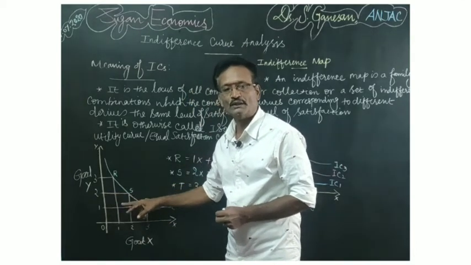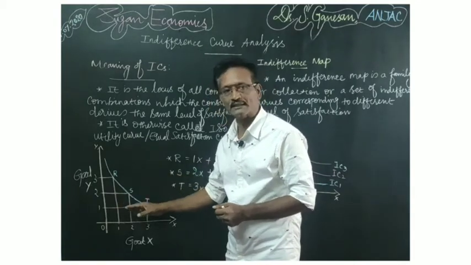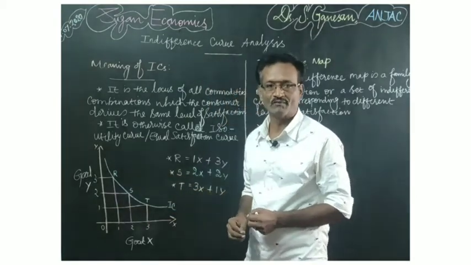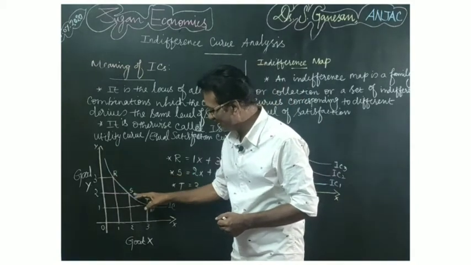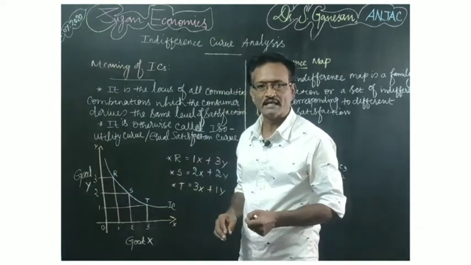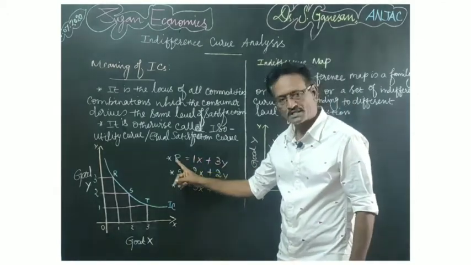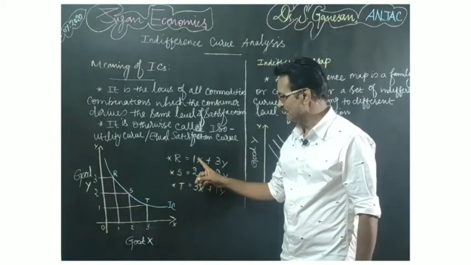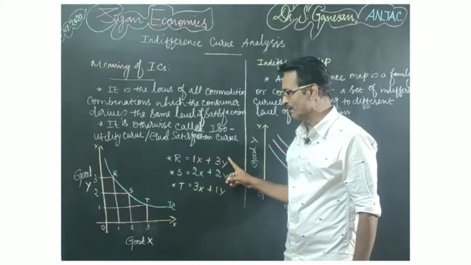Here both the combinations, either the previous combination or the current combination, will provide the same level of satisfaction to the consumer. So instead of taking points R, S and T, you can take any point on the indifference curve that will provide the same level of satisfaction to the consumer. Suppose the consumer is taking point R, that is 1 unit of X commodity and 3 units of Y commodity.